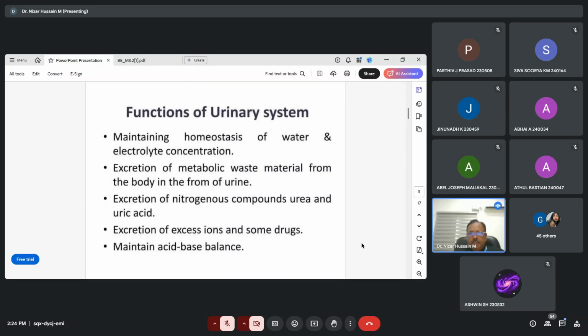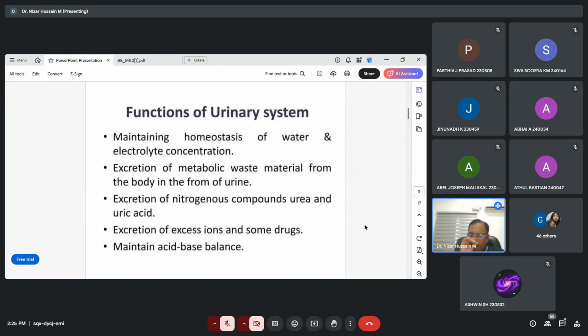Then the second function of this urinary system is excretion of metabolic waste material from the body in the form of urine. There are a number of metabolic reactions in our body, and out of this there is some waste material excreted, and this excretion of the metabolic waste material from the body in the form of urine is another function of the urinary system. Then excretion of the nitrogenous compounds, urea and uric acid. That is another important function of the urinary system.